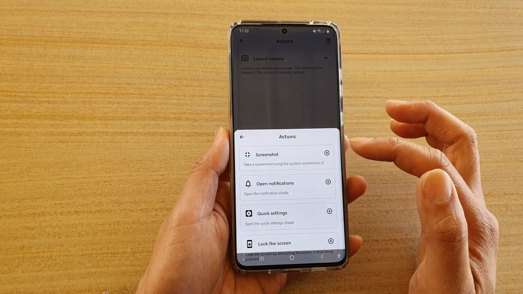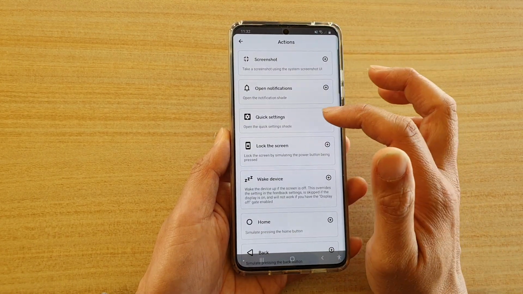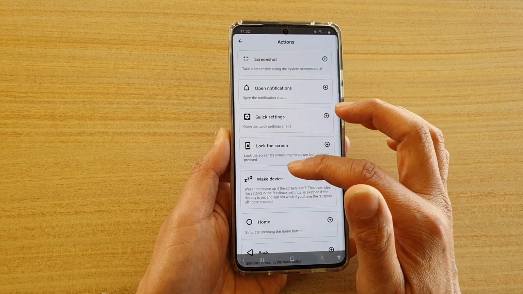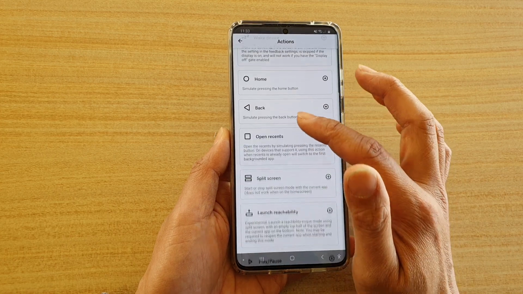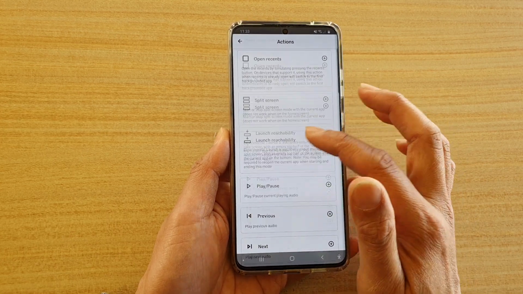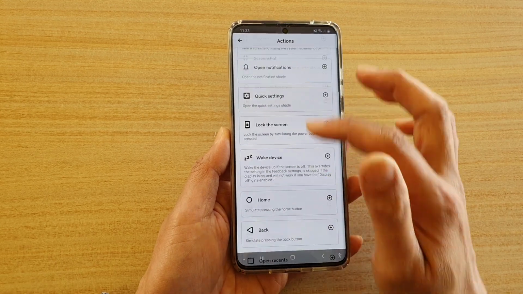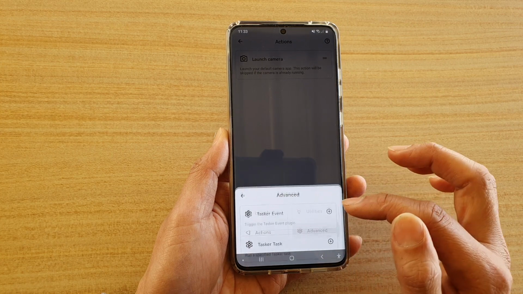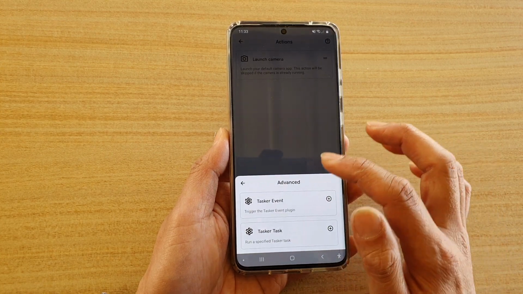Then you can perform an action, so open up notifications, take a screenshot, quick settings, lock the screen, wake the device, go back home, go back, open recent, split screen, launch reachability. So quite a lot of actions that you could change. And we've got one more, which is the advanced features. So you've got tasker event and tasker task.